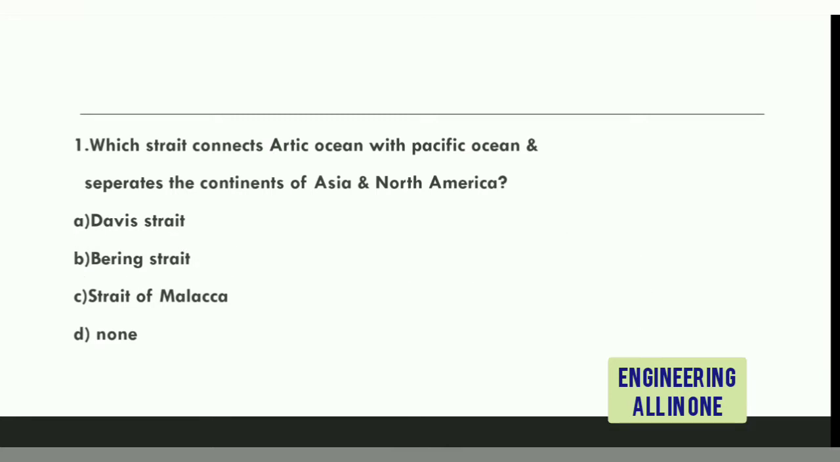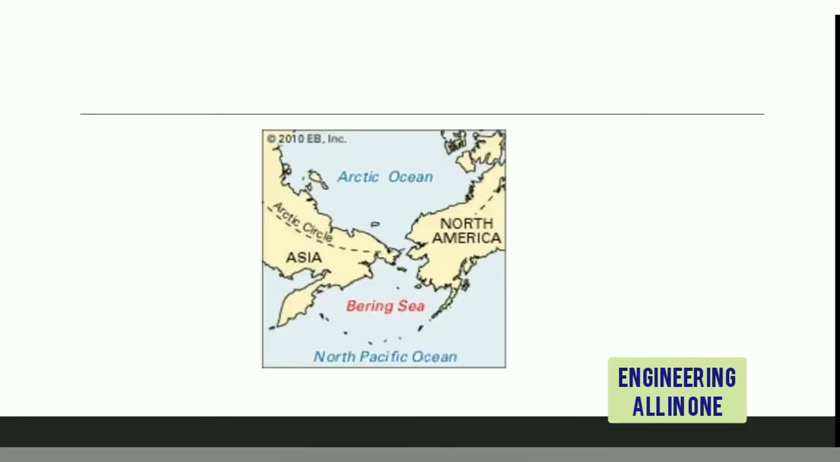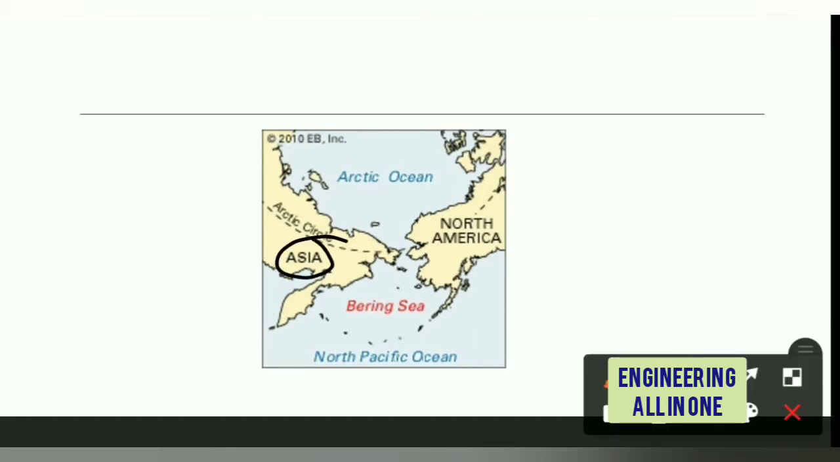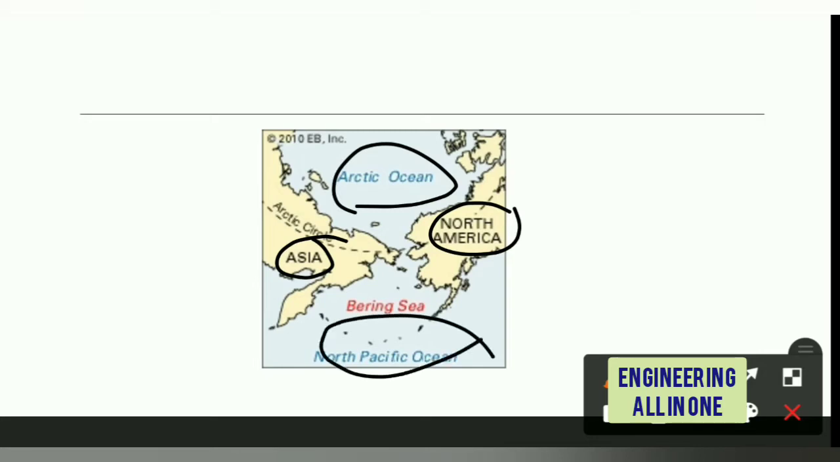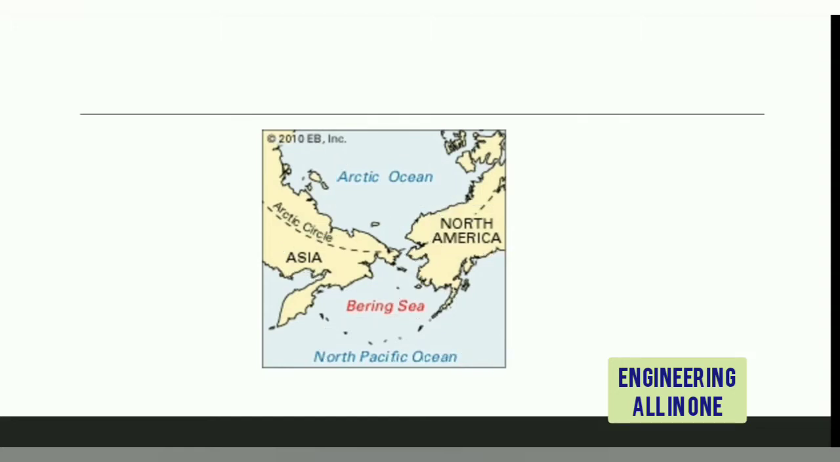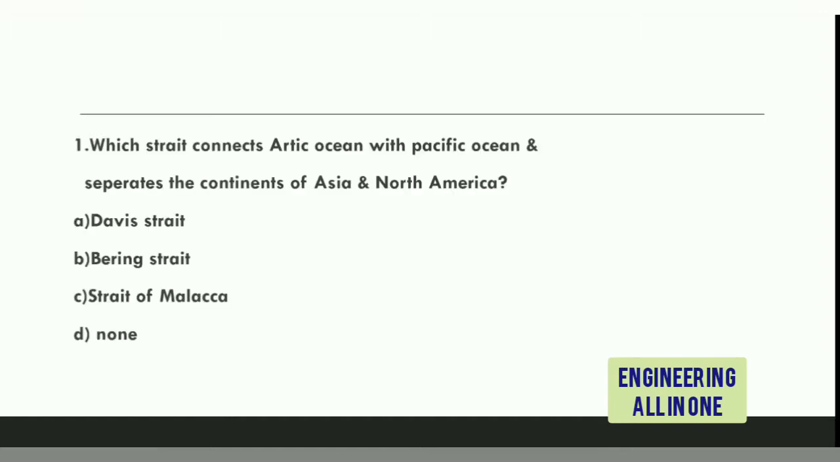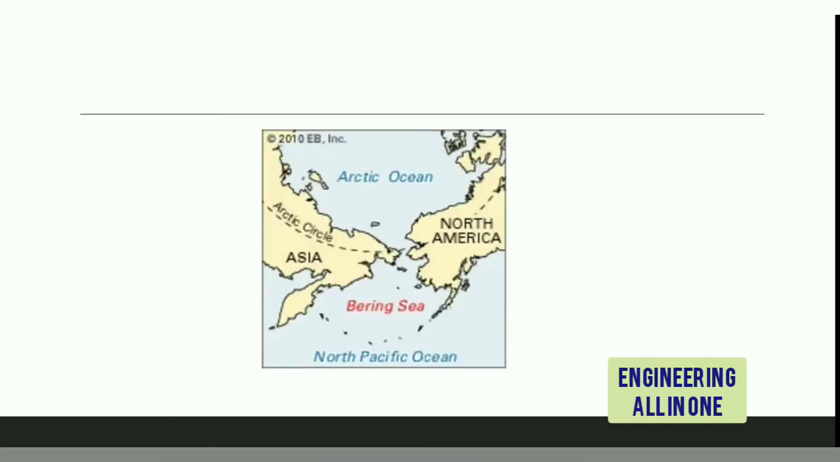Let us have an eye on the map. This is Asia, this is North America. The Arctic Ocean is here and the North Pacific Ocean is here, and this is the Bering Strait. So the Bering Strait connects the Arctic Ocean with the Pacific Ocean and separates the continents of Asia and North America. I have introduced the map here so that it will be retained in memory for a longer period.